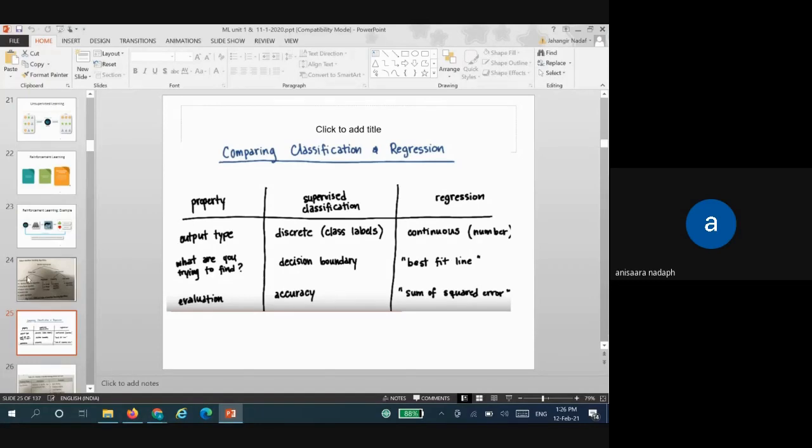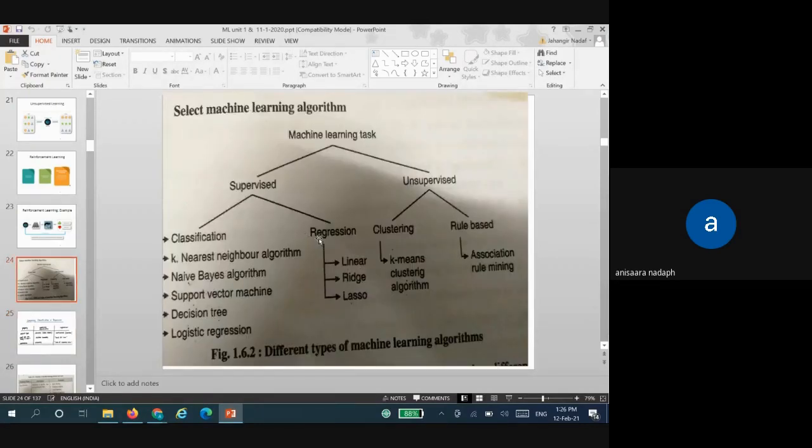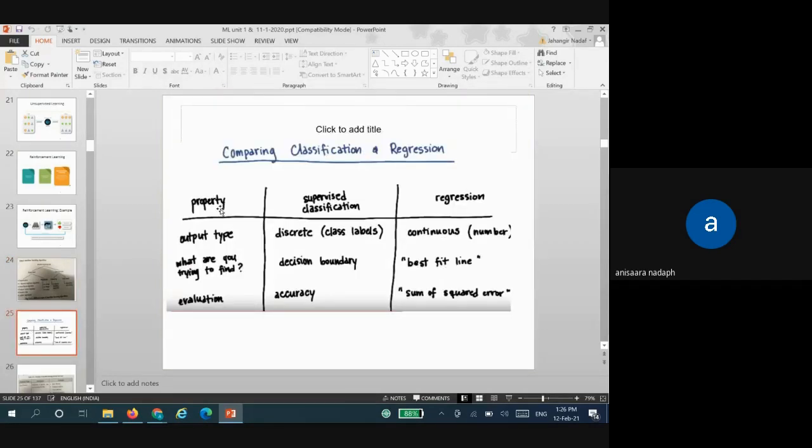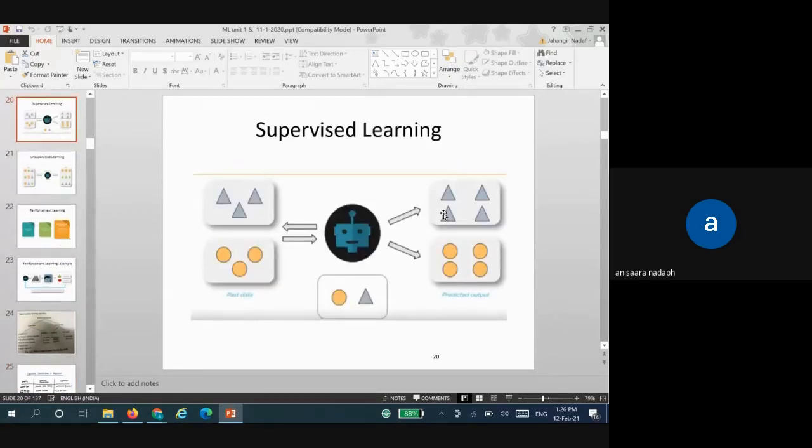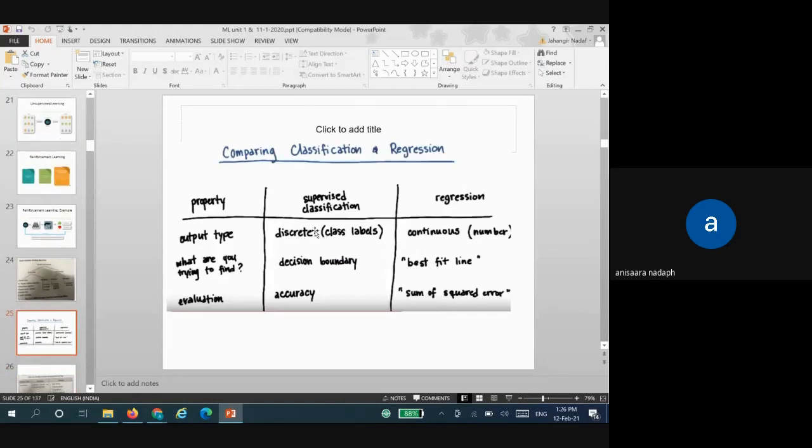So as I told you, supervised is again classification and regression. Now how are these two categorized? If the output type is discrete, then it comes under classification. That means there are labels that are associated. So you can see, if you're talking about this part, we are exactly segregating. There is no other. It is either this or not, isn't it? So this type, in which you have discrete class labels, we call classification. And when you have a continuous number, it's a regression.